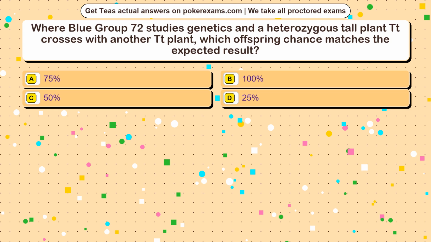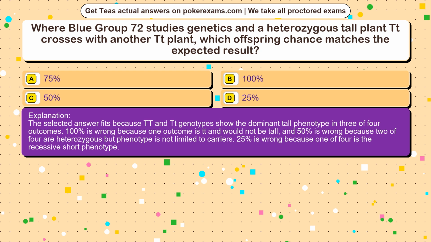The correct answer is option. The selected answer fits because TT and Tt genotypes show the dominant tall phenotype in 3 of 4 outcomes. 100% is wrong because one outcome is tt and would not be tall, and 50% is wrong because 2 of 4 are heterozygous but phenotype is not limited to carriers. 25% is wrong because 1 of 4 is the recessive short phenotype.